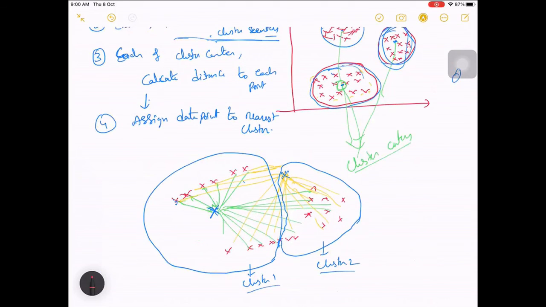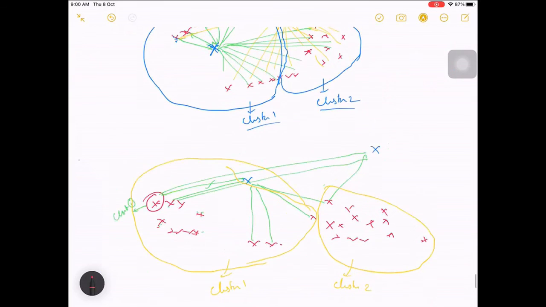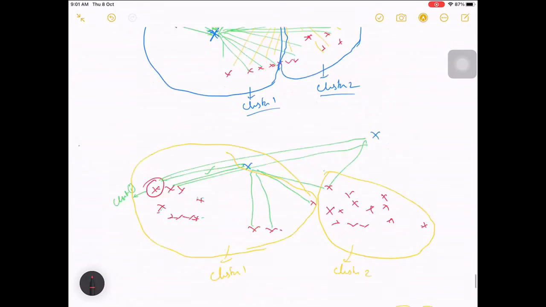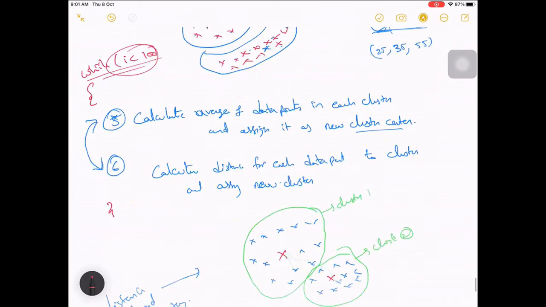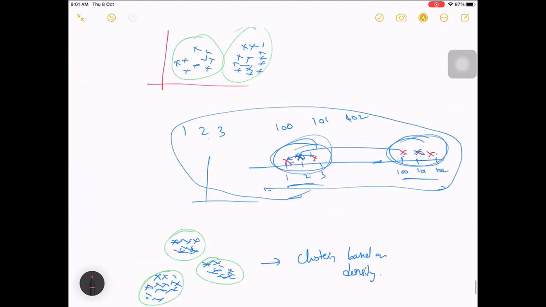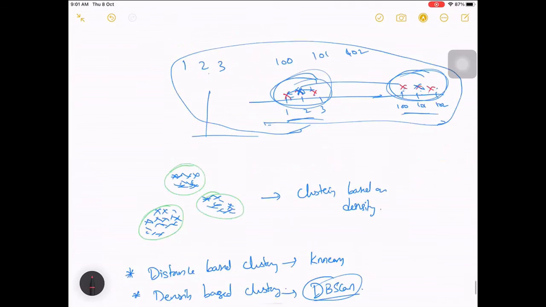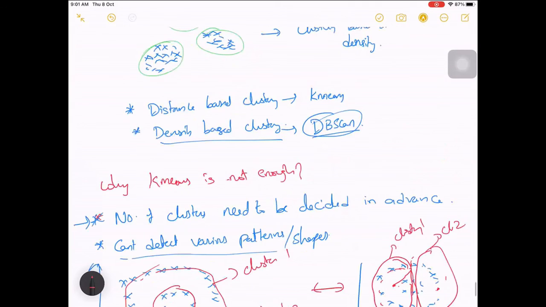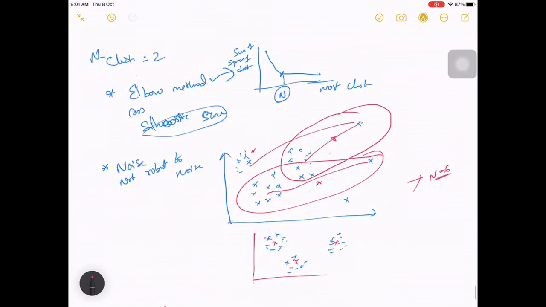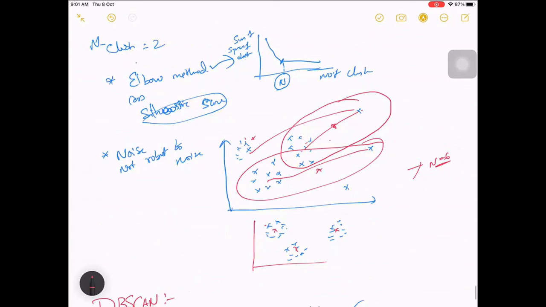Maybe what people do is try both and see which one does better, because you don't know which model will do well. It depends on your data and how it is performing. So you don't stick with one single algorithm. You try multiple and take the one that performs better.